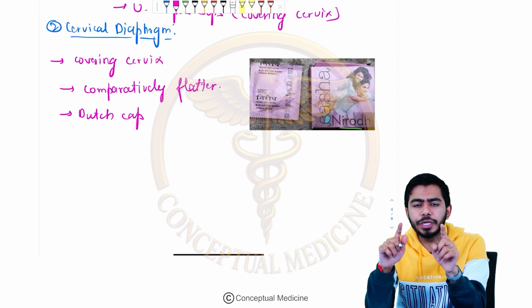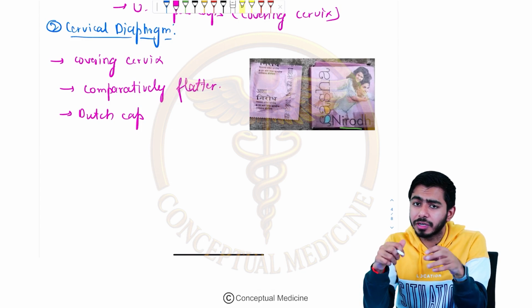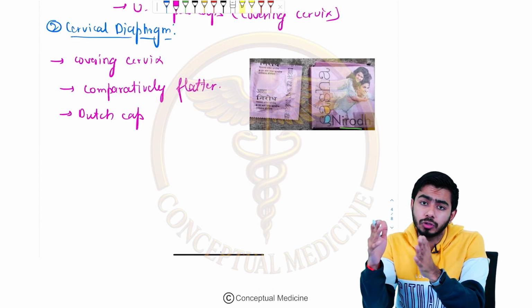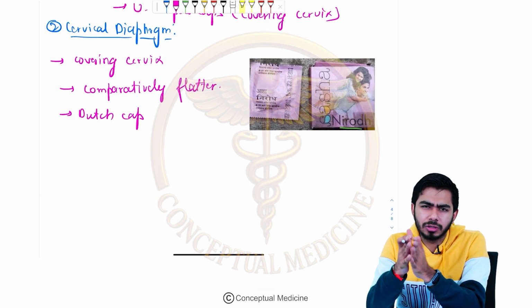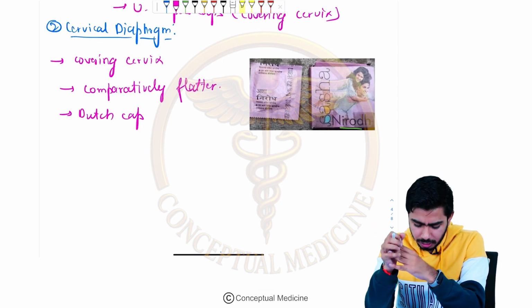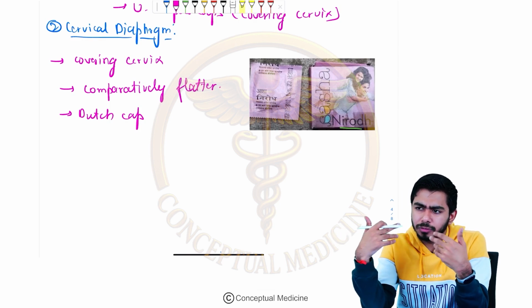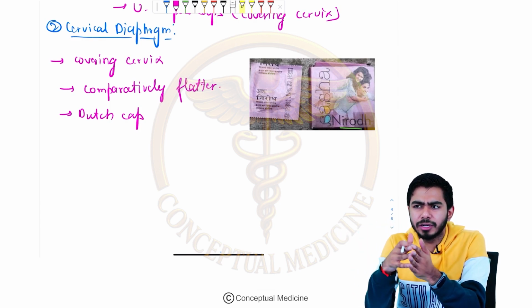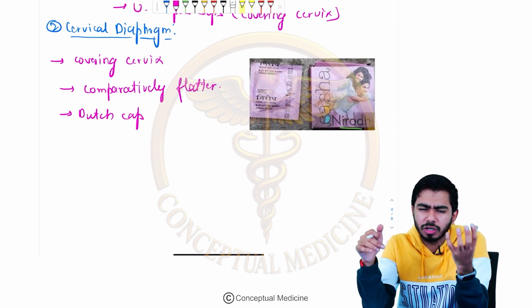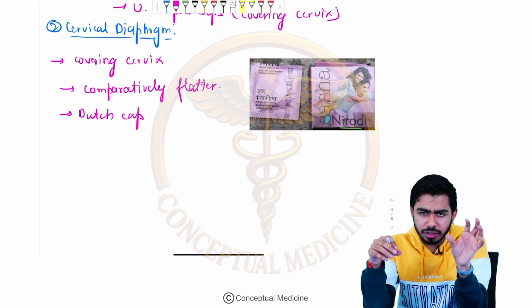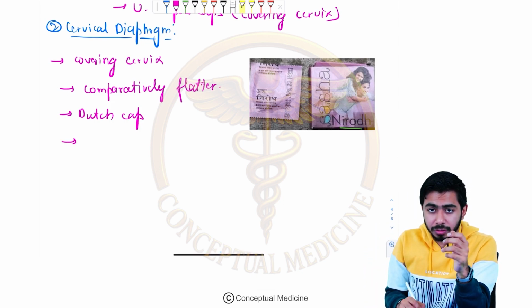It must be removed at least within 24 hours of the intercourse. Otherwise there are higher chances of toxic shock syndrome. That is a rare side effect, but it is the big problem with this one, and that is why they are not very safe, I would say, as far as the cervical diaphragm is concerned. So the Government of India is not suggesting them and does not have these methods under its programs. They have the male condom and the female condom. The male condom is used very commonly, and it comes as Nirodh. So the cervical diaphragm might cause problems, so it should be removed.